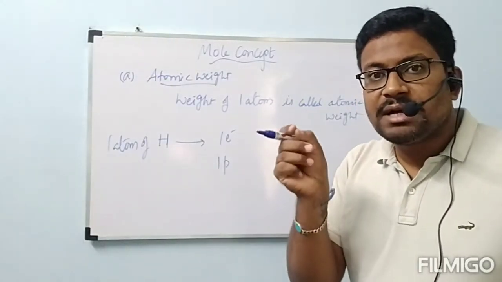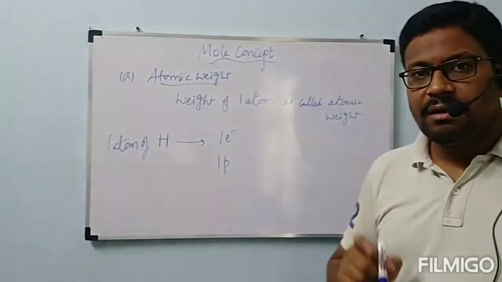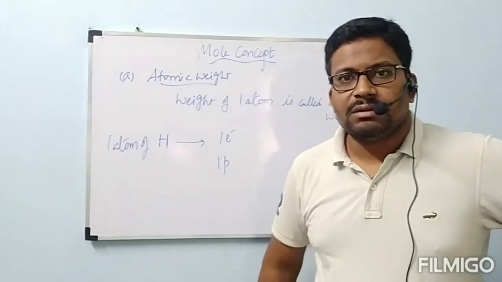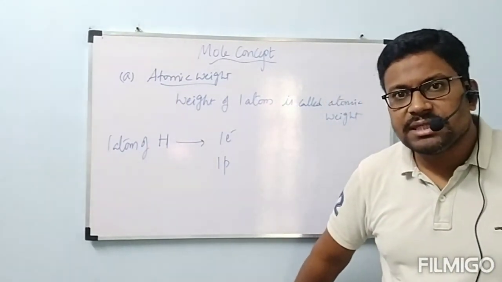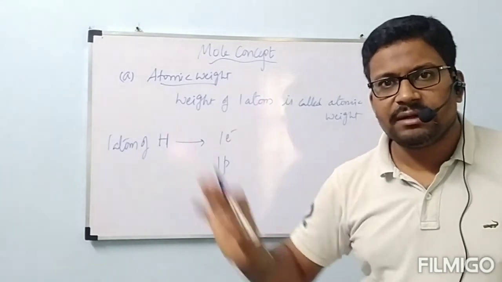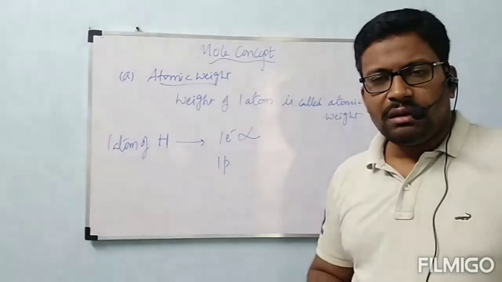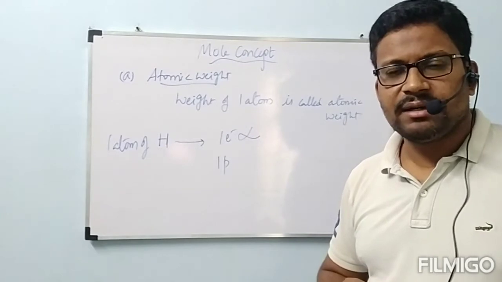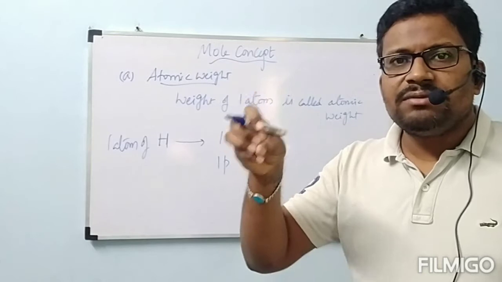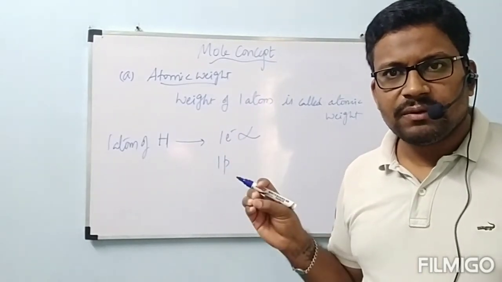But electron mass is very small when compared to proton mass. Already we have seen the relation. Mass of one proton is equal to mass of 1837 electrons. So when compared to proton, electron mass is very small. So we are going to neglect the mass of electron everywhere in atoms. No need to consider the electron weight, because even if you add it, there is no much change in value. That's why we are going to neglect that. I think you understood. Okay?